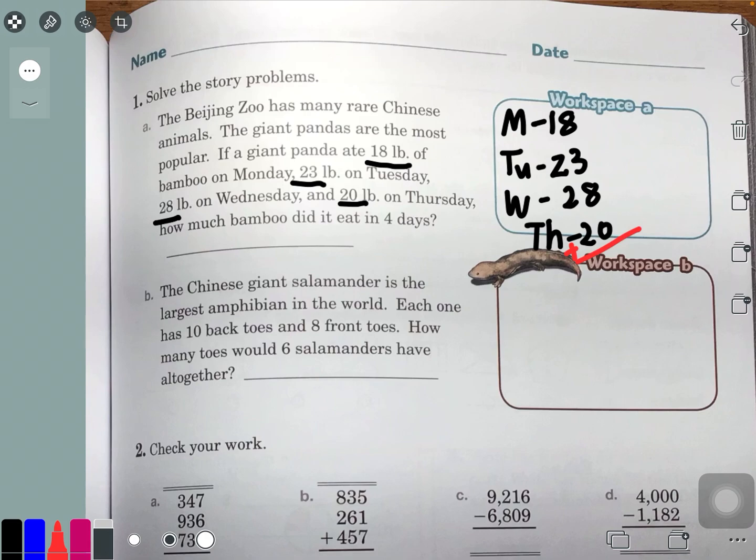So 8 plus 3, 8, 9, 10, 11. 11 plus 8, so I'm going to use my fingers, 12, 13, 14, 15, 16, 17, 18, 19. 19 plus 0 is 19. So I have to carry over. 19. 1 plus 1 is 2. 2 plus 2 is 4. 4 plus 2 is 6. 6 plus 2 is 8. Wow. So the panda in 4 days ate 89 pounds of food, or bamboo. So that's how I'm going to write it out. 89 pounds of bamboo.